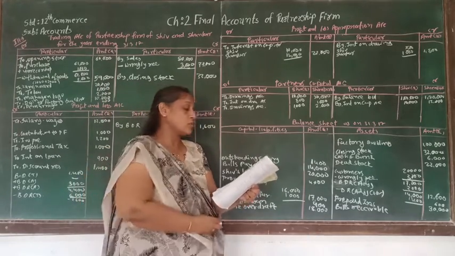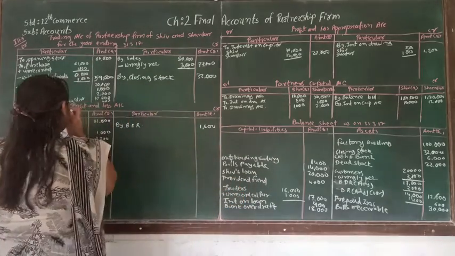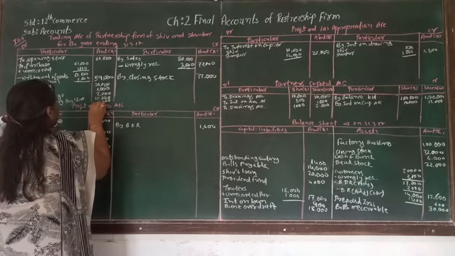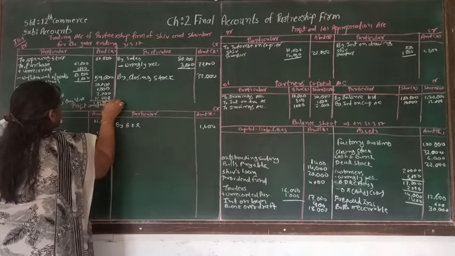Now let's make the total of this. On the trading account, the total of the debit side is more, and that is 1,52,200.